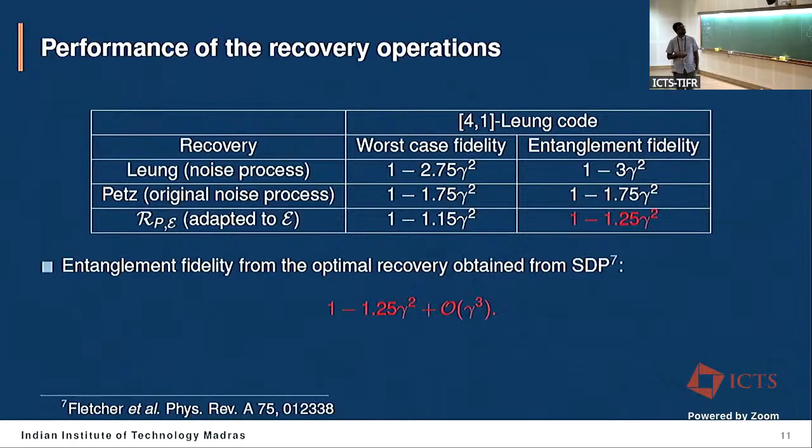we see that the entanglement fidelity is exactly 1 minus 1.25 gamma squared, where gamma is the damping probability. It is exactly similar to the fidelity that we obtain for the optimal recovery from the semi-definite programming, which was first reported by Fletcher and Peter Shor.